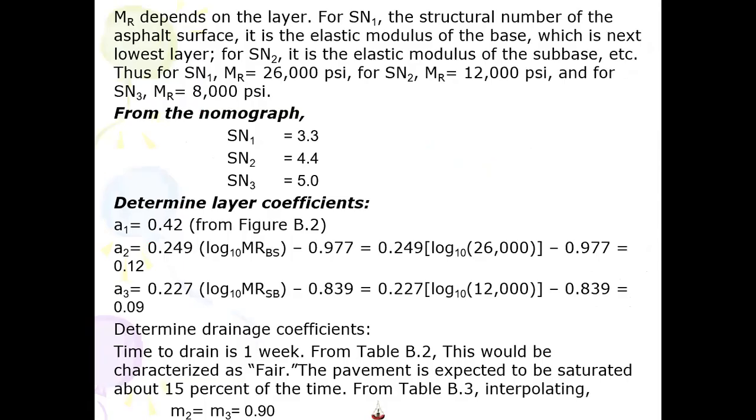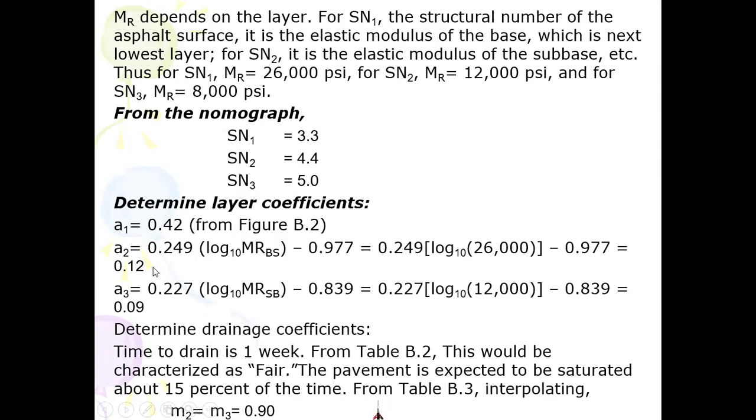And so once you know your SN1, SN2, SN3, from the graph: 3.33, 4.44 and 5.0. This is how I get the value of A2 and A3, because my elasticity modulus was 26,000, 12,000 psi.